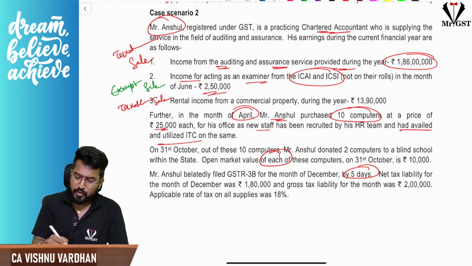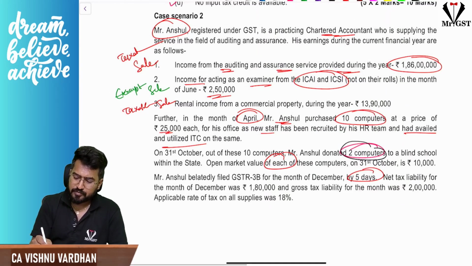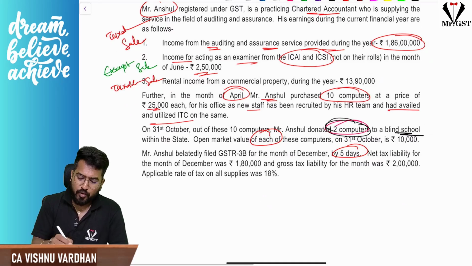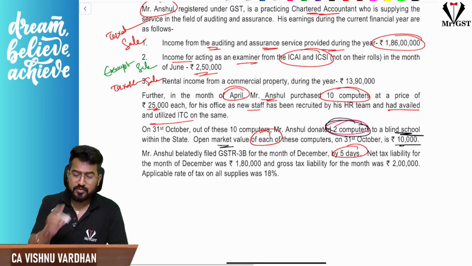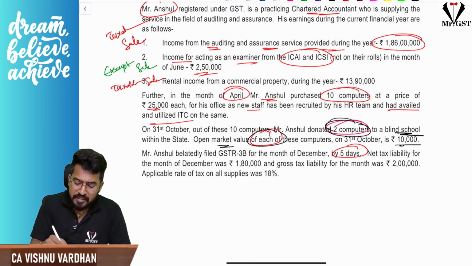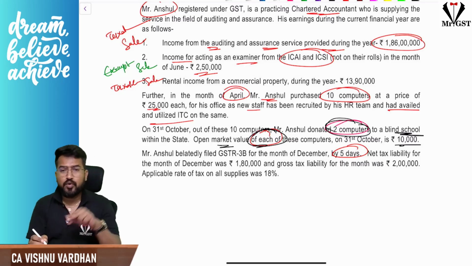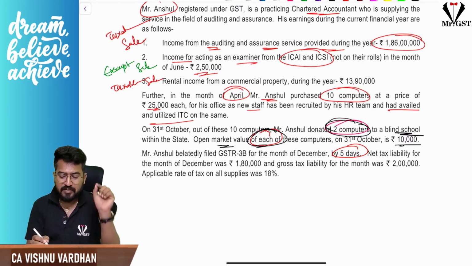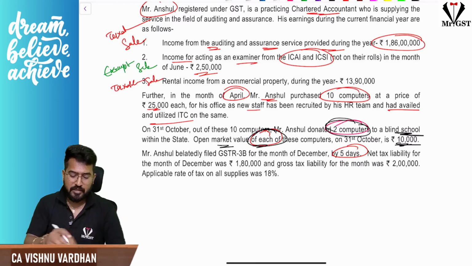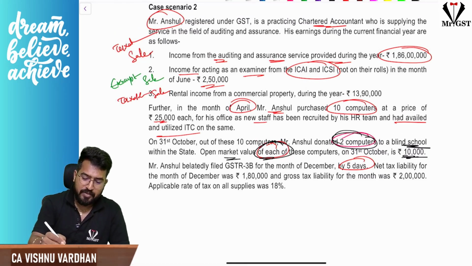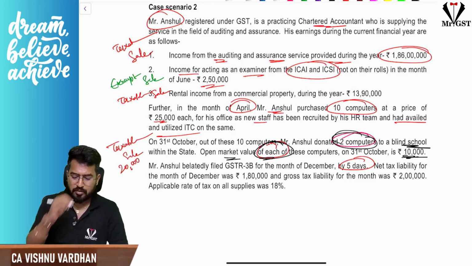Out of the 10 computers, 2 computers he has given as a donation to a blind school. Open market value of the computers is 10,000. Here, one mistake we may make is to miss the word each. He is disposing of 2 computers, and for each computer the open market value is 10,000. That means this is also treated as a taxable sale, but it is totally 20,000 because of 2 computers.